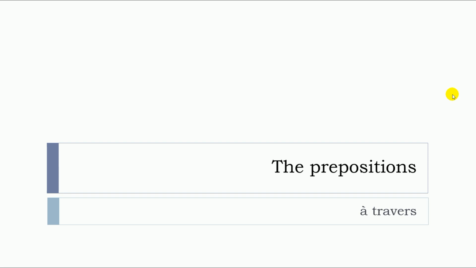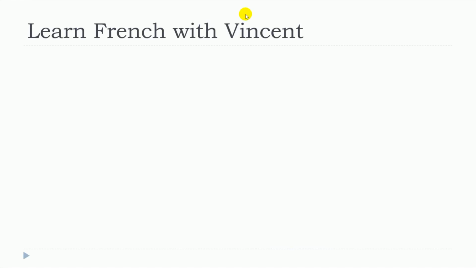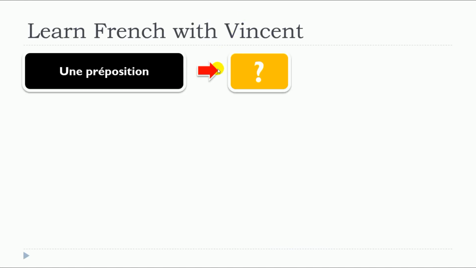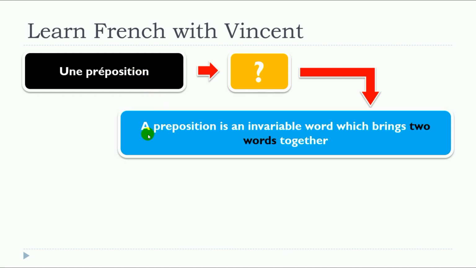In this lesson, we will see together the prepositions, but more precisely, à travers. So, of course, the first thing that we need to see together is what is une préposition? Well, a preposition is an invariable word which brings two words together.